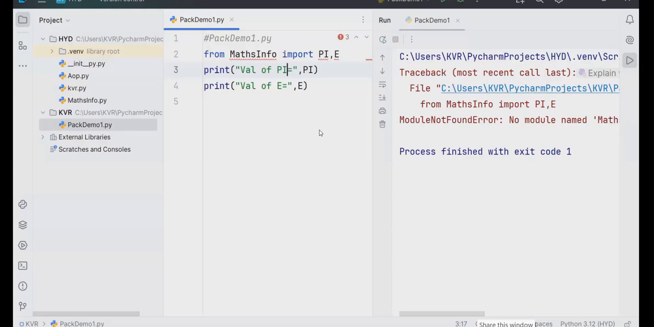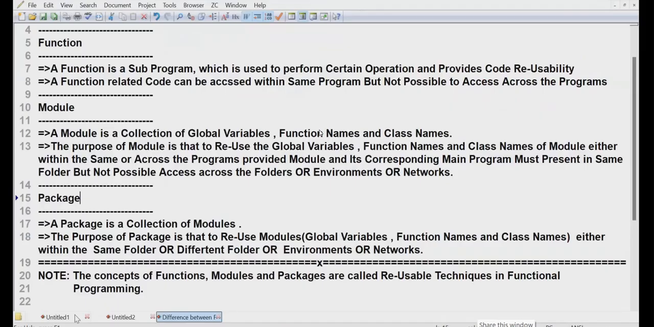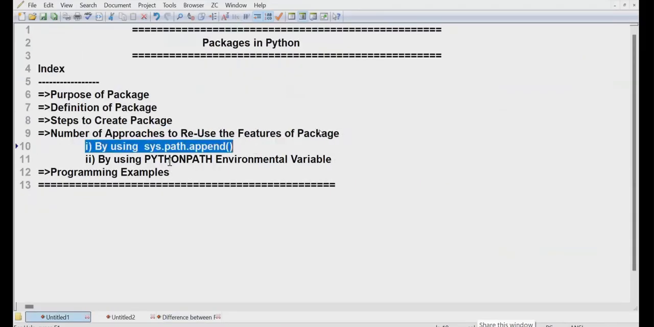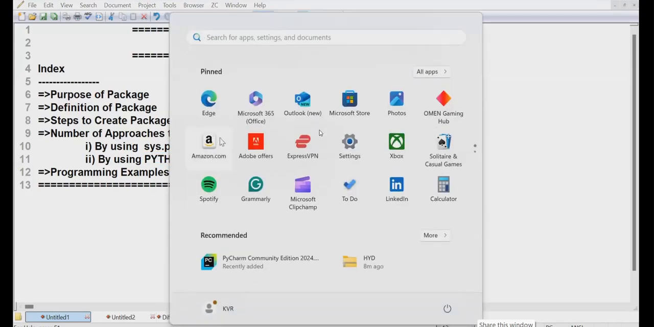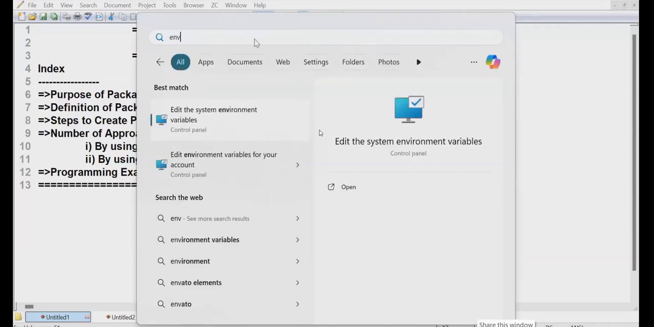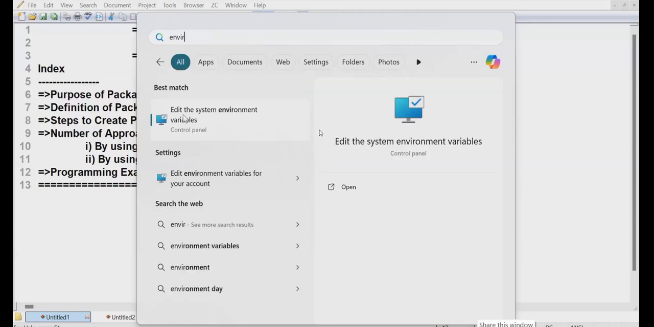Now I'm telling about this environment concept. See, instead of sys.path.append, now I'm going to use the PYTHONPATH environmental variable. This is reserved for the operating system to supply package information to our programs or projects. So I'll go to environmental variables. Start button, Control Panel, you know. You can find environmental variables there, or just search here. Edit environmental variables in Control Panel.